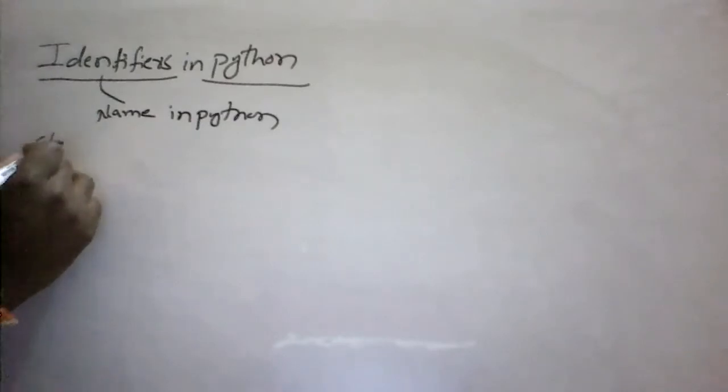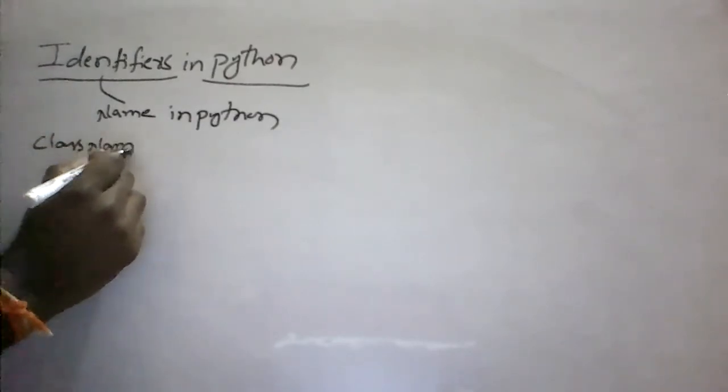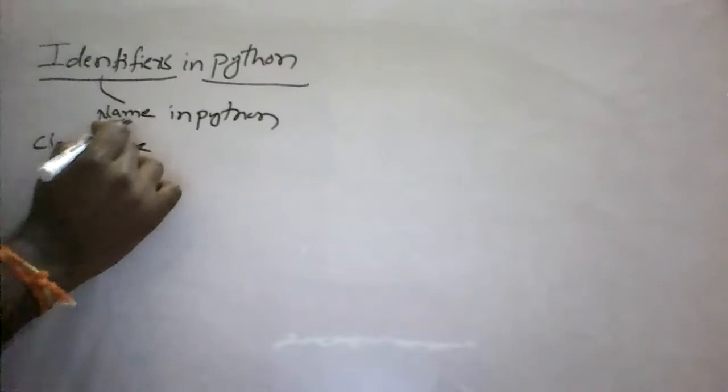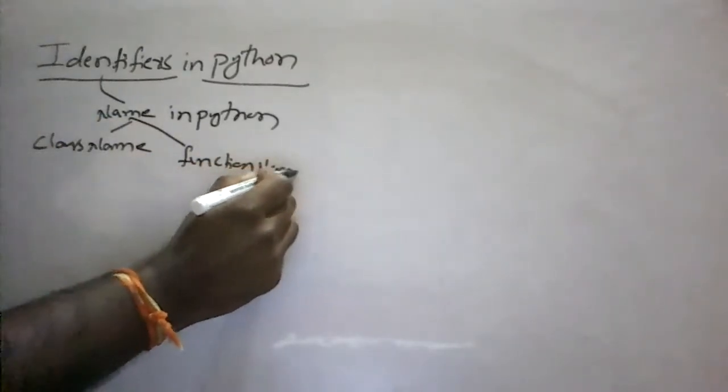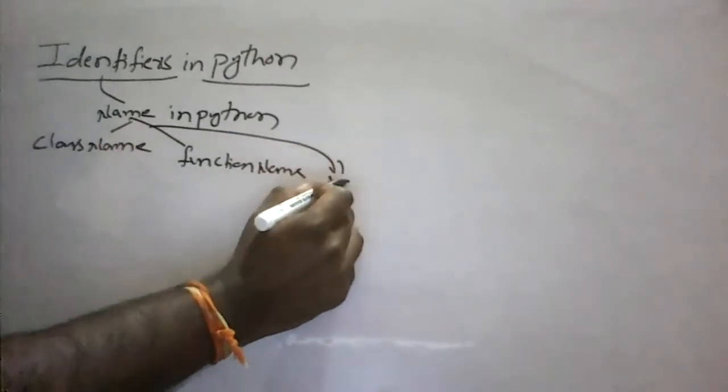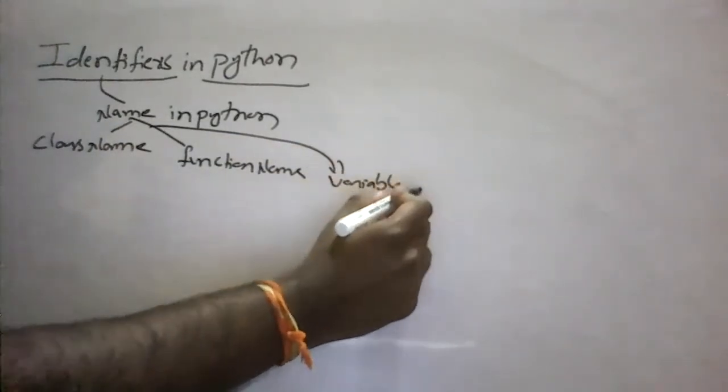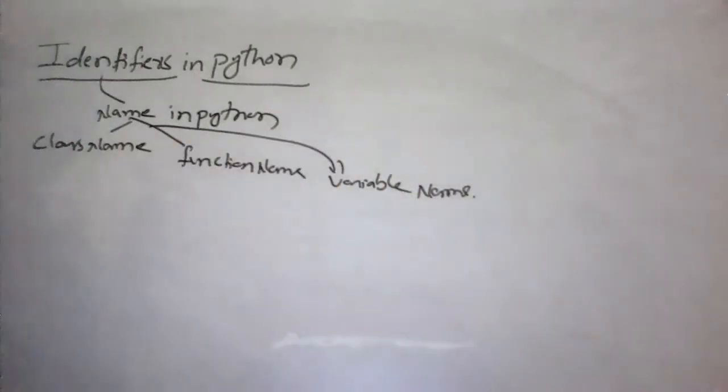Some of the names we have are a class name, a function name, or a variable name. These names in Python are called identifiers.